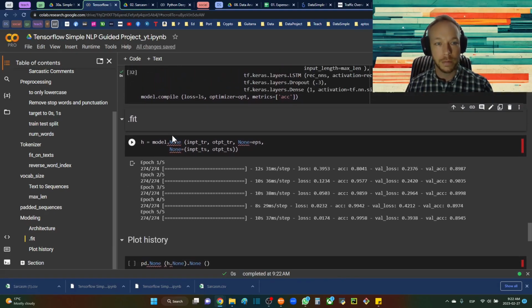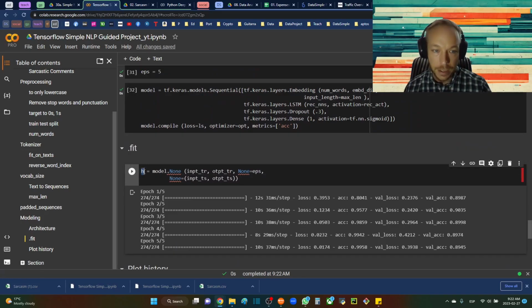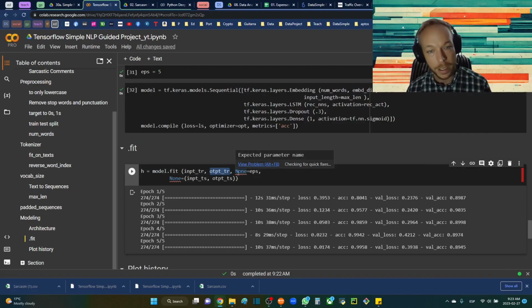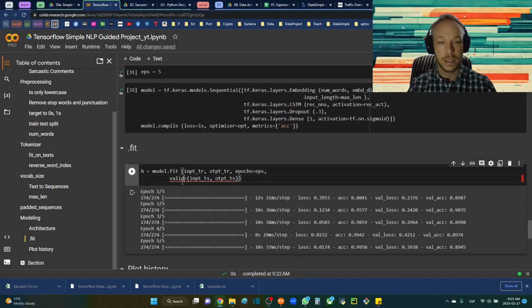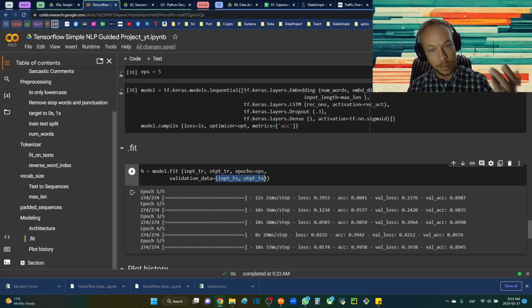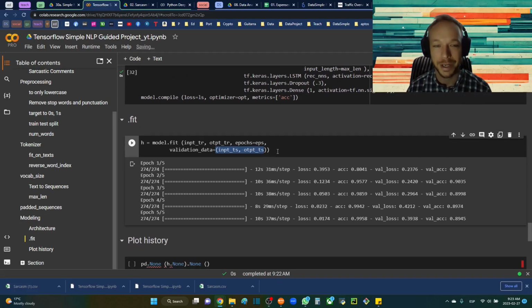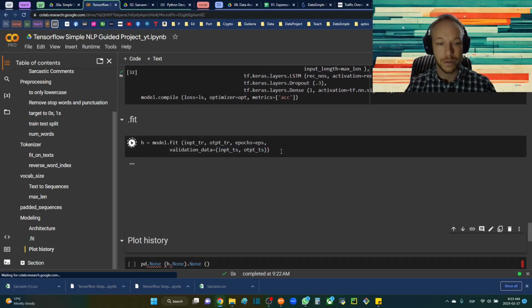And then I'm going to fit my model. Just notice that here I'm assigning H for history. So history, or H, equals model.fit. I'm going to go input train, output train, so X, Y. I'm going to define my epochs. And then I'm going to define my validation_data. I'm going to have my inputs, or sorry, input test and output test. Okay, so my test data.